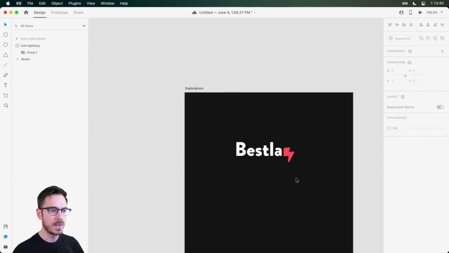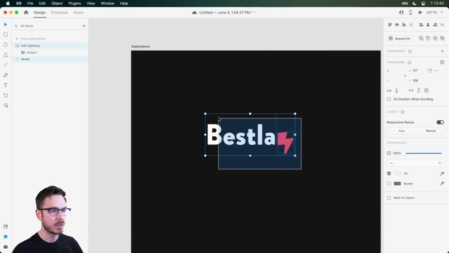All right. I think that could work. We might revisit this later, but I'm going to go ahead and make sure to group these two elements, or I can pop them into a component.